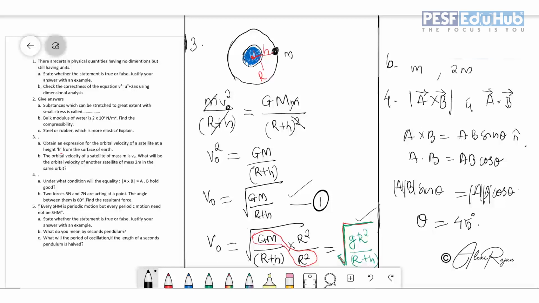So find out the value of sine 45 and cos 45. You can see sine 45 is equal to 1 by root 2, and cos 45 is also 1 by root 2. So at theta equal to 45 degree, both cases will be the same, that is A cross B and A dot B will be the same.